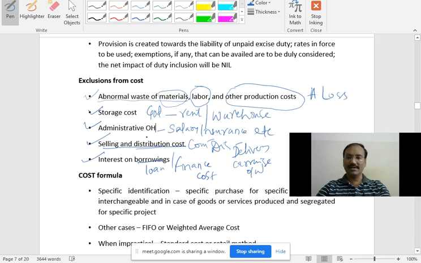Don't add any extra item, right? Because accounting standard is a law. Don't write your own laws by adding a 6th item. Only 5 items are there as per Indian Accounting Standard 2.